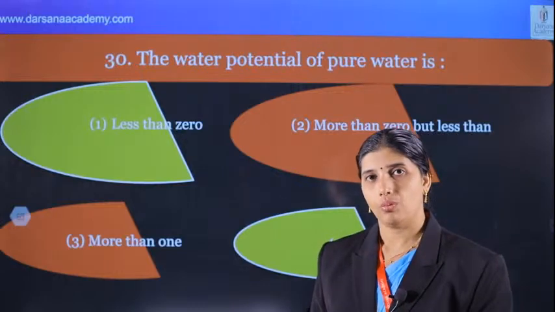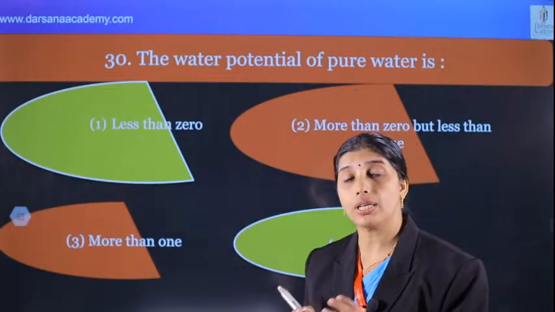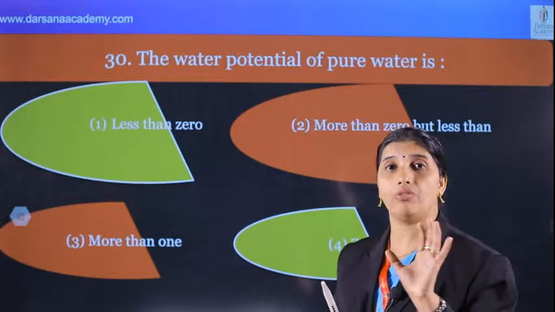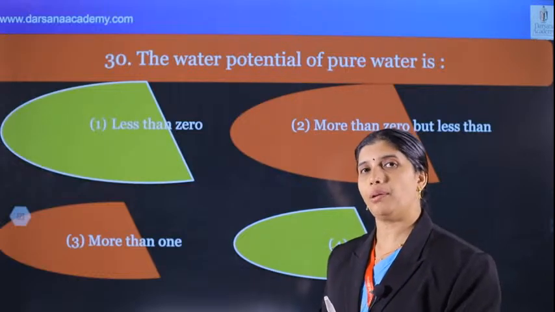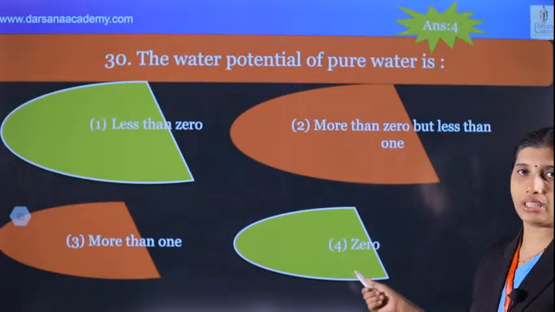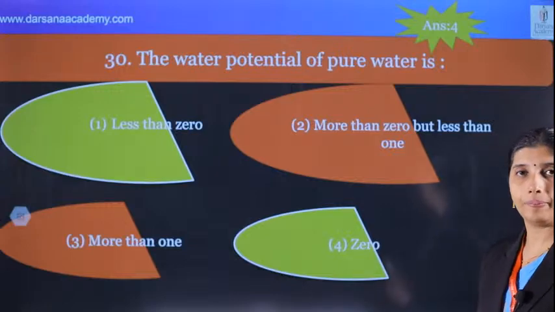Very important. Water potential, that is psi W, is equal to psi S plus psi P. Psi S is always negative. Psi P is usually positive. Very important point. Okay. Next, what's the answer for this question? 0 is the correct answer. 4 is the correct answer.